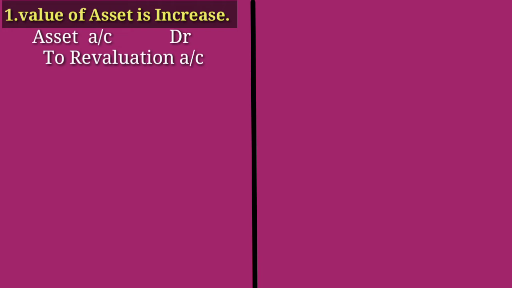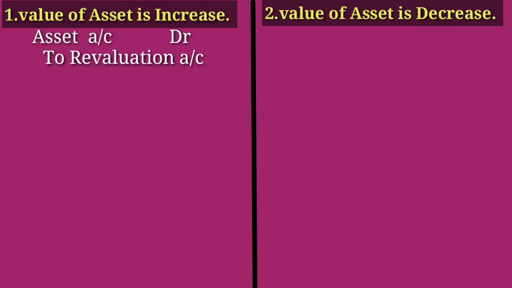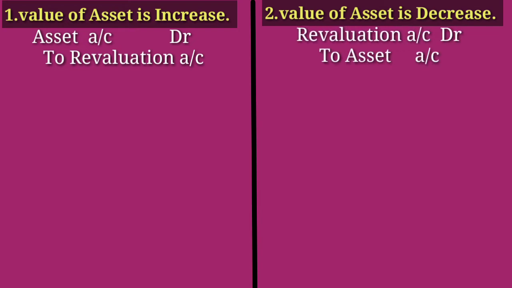Next case is when the value of asset is decreased. We know when the asset is decreased, that time our loss is increased. So revaluation account is a nominal account. The rule is debit all expenses or losses. So what we have to do? Revaluation account we need to debit, and the value of asset is decreased. When the asset values decrease, we should credit. Right? This is just the opposite of first case. So the journal entry is revaluation account debtor to asset account.